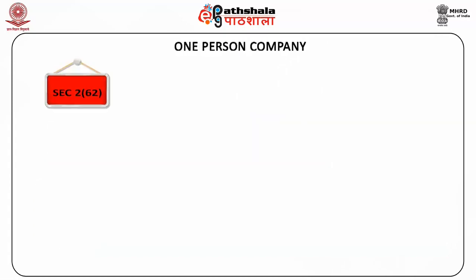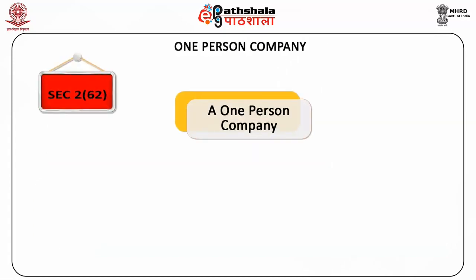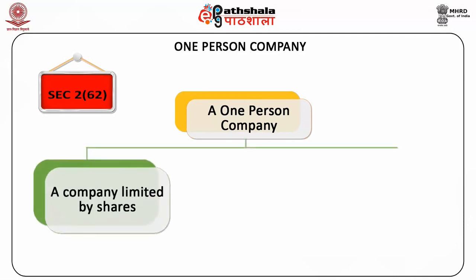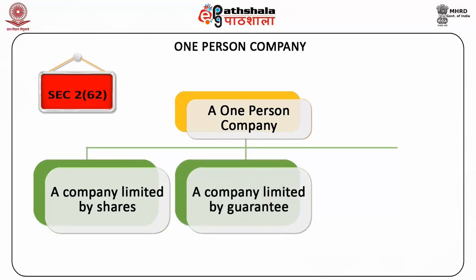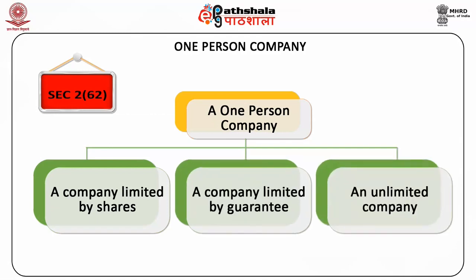Section 3: A one-person company may be either A. A company limited by shares, or B. A company limited by guarantee, or C. An unlimited company.